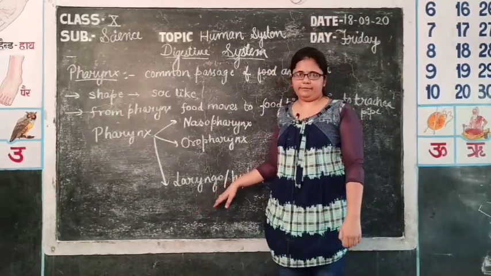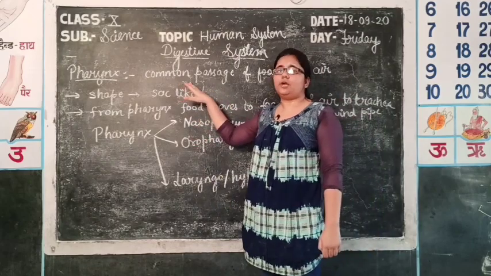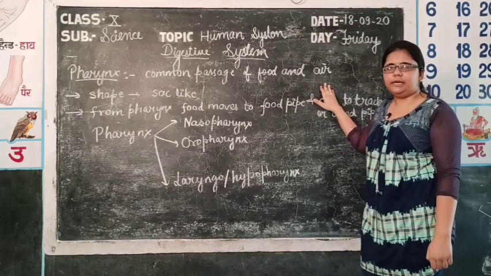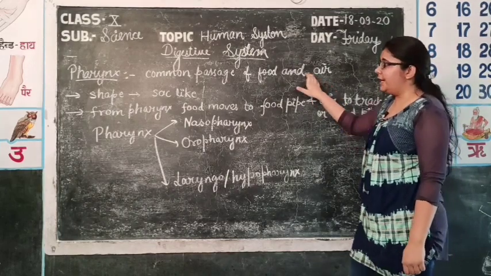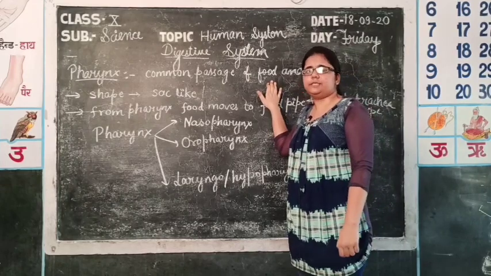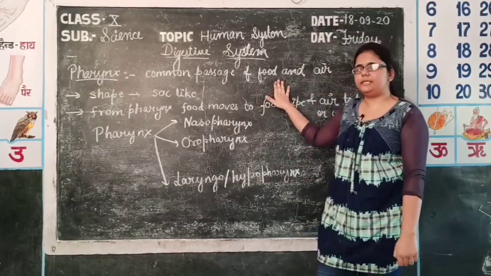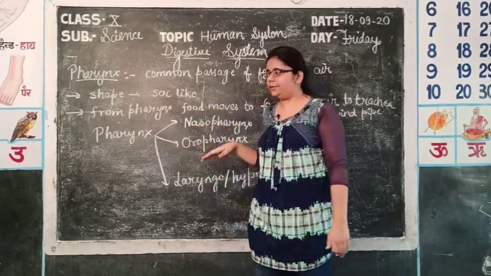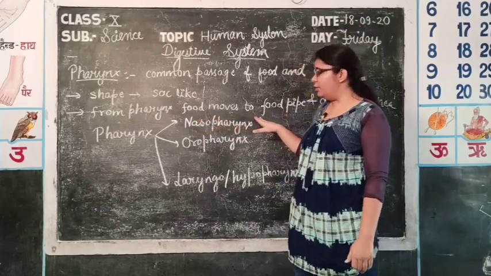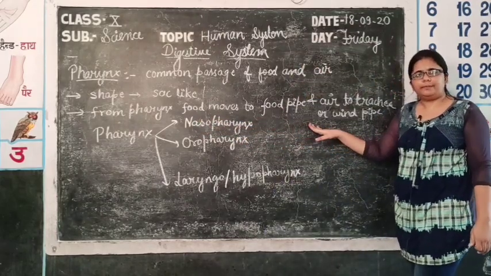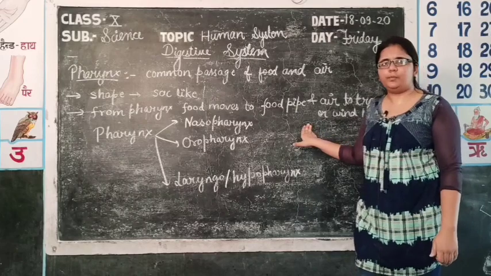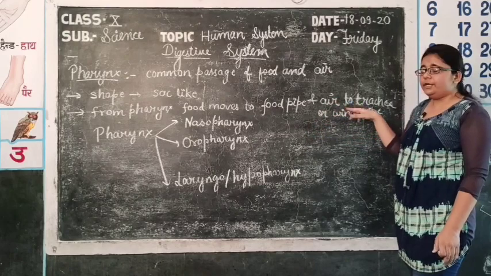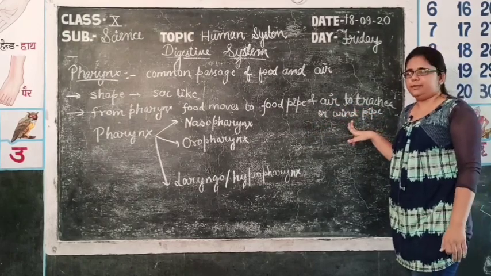Now after the buccal cavity, we will discuss pharynx, which is the common passage for food and air both. Air moves to the trachea and then lungs for respiration, and food moves to the esophagus and then stomach for digestion and for utilizing its energy. The shape of pharynx is sac-like, a flask-like structure. Then from pharynx, food moves to the food pipe, and this food pipe is esophagus, which is a muscular tube-like structure just like a flexible water pipe. And then air moves to the trachea, which is known as windpipe.